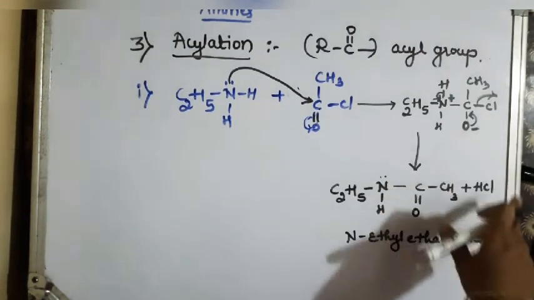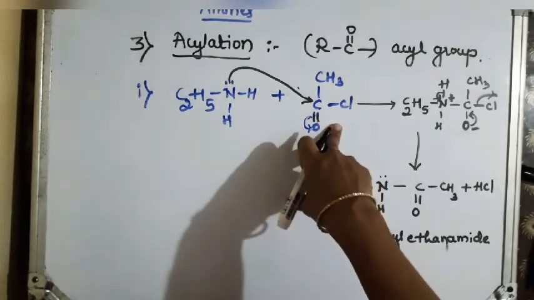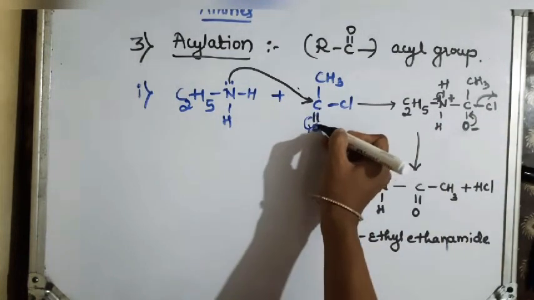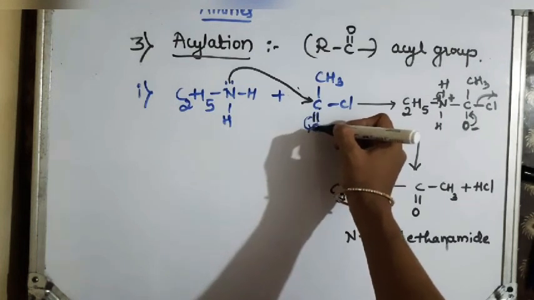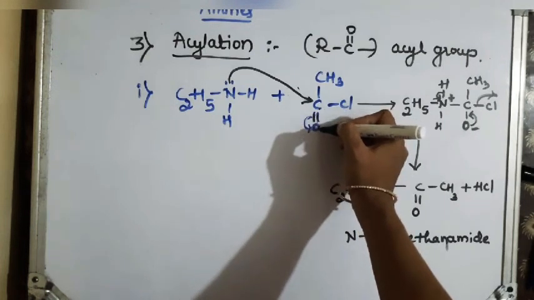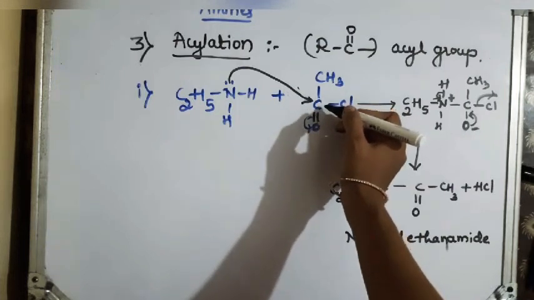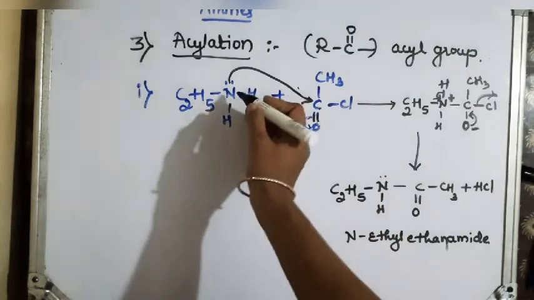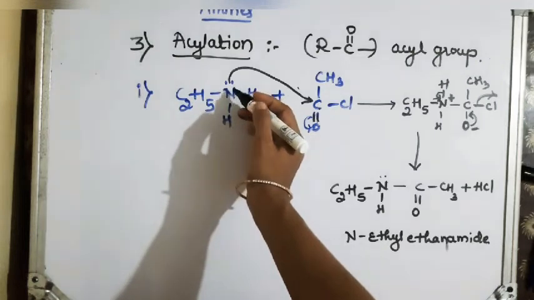Okay, understood how the reaction takes place? Ethylamine reacts with acid chloride, acetic chloride. Oxygen is doubly bonded with the carbon. Oxygen, being more electronegative, withdraws electrons towards itself, so it becomes negatively charged. Carbon becomes positively charged, an electron deficient carbonyl carbon, which gets attacked by the nitrogen, which is a nucleophile here.